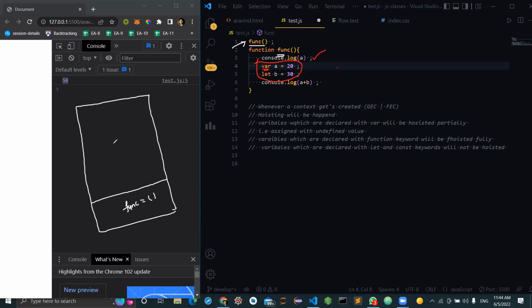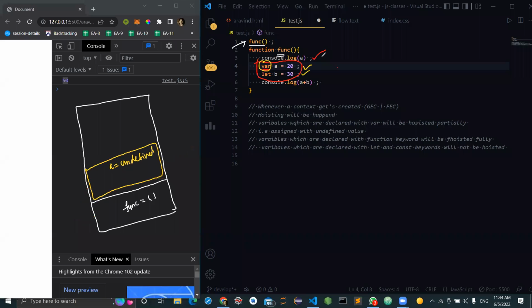What will happen? A functional execution context will be created. Within this context, how many variables are declared with the var keyword? Only a single variable, which is A. So that will be hoisted first, and A is assigned to undefined. And then the execution gets started.